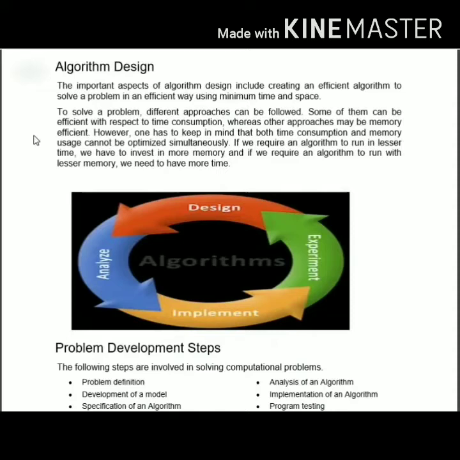Now come down to how an algorithm can be designed. The two important aspects of algorithm design include creating an efficient algorithm to solve a problem, and it has to use minimum time and space, which is very important. You must design an algorithm in such a manner that it takes an optimal level of time and space. To solve a problem, different approaches can be used.